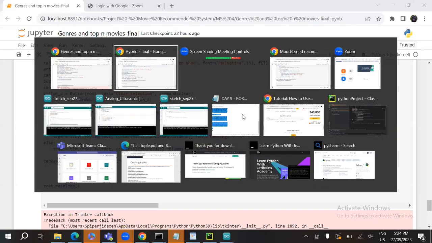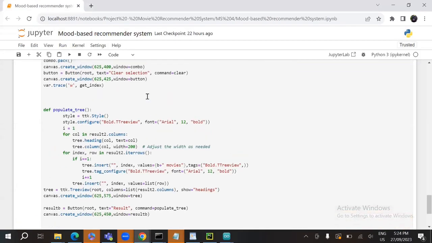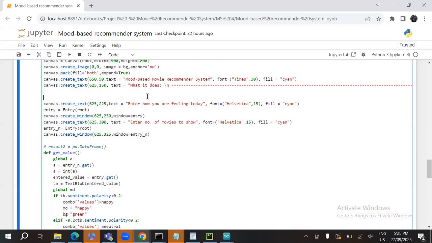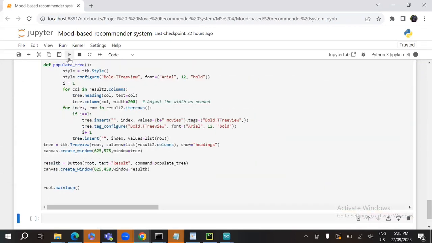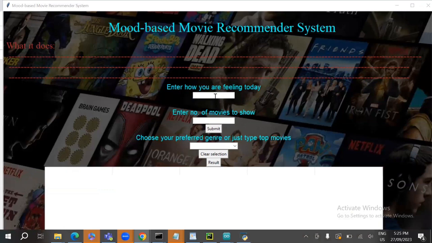Now I'll be running the mood-based movie recommender system. Okay, so here one must enter how they're feeling. As I said, this is the text on which the lexicon-based sentiment analysis will be conducted, and based on the sentiment score, a genre list will appear here. Currently this is blank because I've not entered any mood.